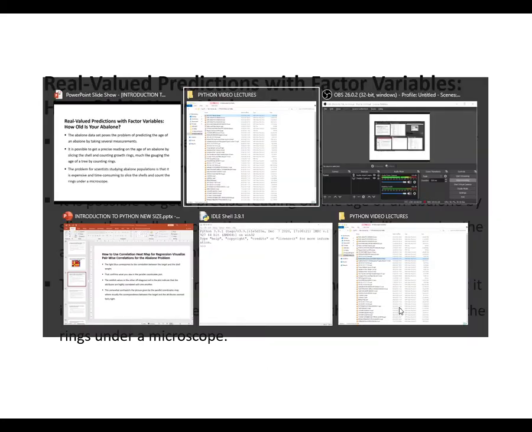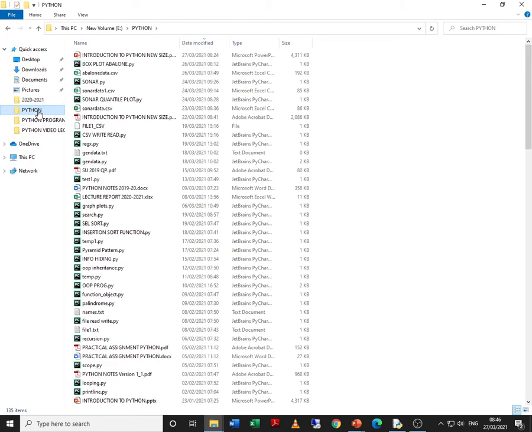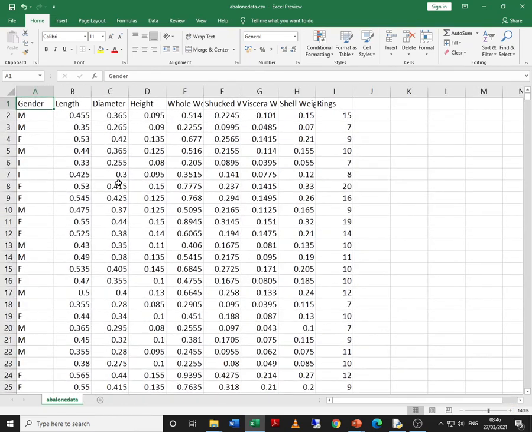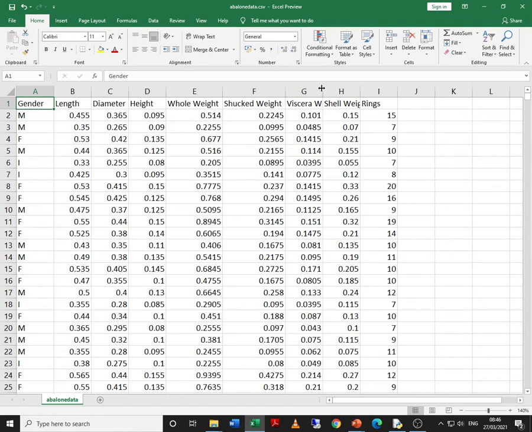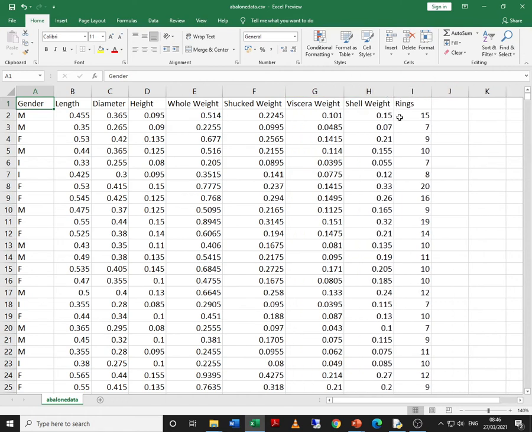Let me just open the CSV file. Yes, here it is. As you can see, there are several attributes as far as the Abelon data is concerned, like gender, length, diameter, height, and different kinds of weights. These are all different kinds of weights, and the last one is rings.